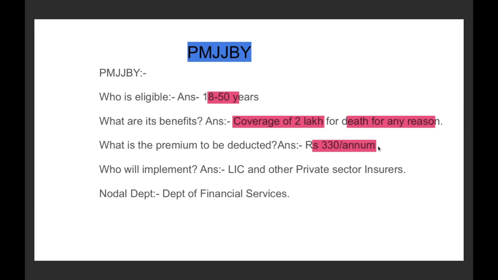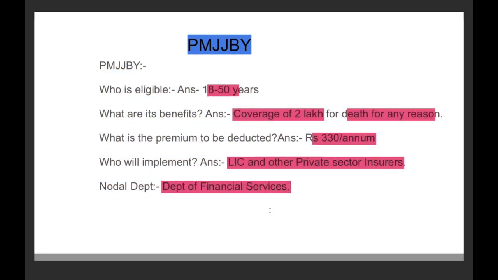Now who will implement this? Again here LIC and other private sector insurers will implement this. What we saw in the last slide was that any general insurance company, whether public or private, can implement it. But this is not the case here. Therefore, you should focus on the difference between the different schemes, because only then can you remember that. Understood? Now again, the nodal department is the Department of Financial Services.